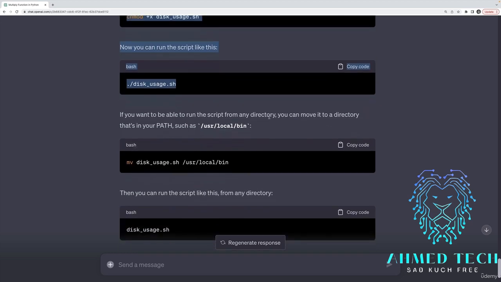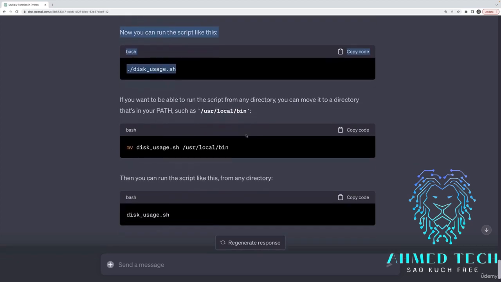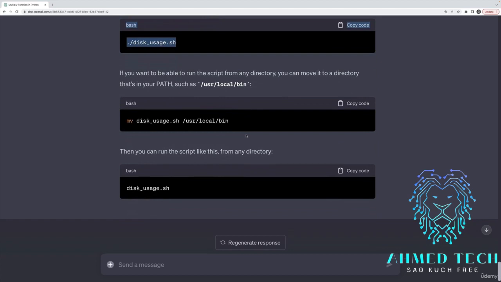And if I want to be able to run it from anywhere, I'm going to have to move it to a directory in my path. This is all covered, by the way, in my Linux course if you want to learn more about that.